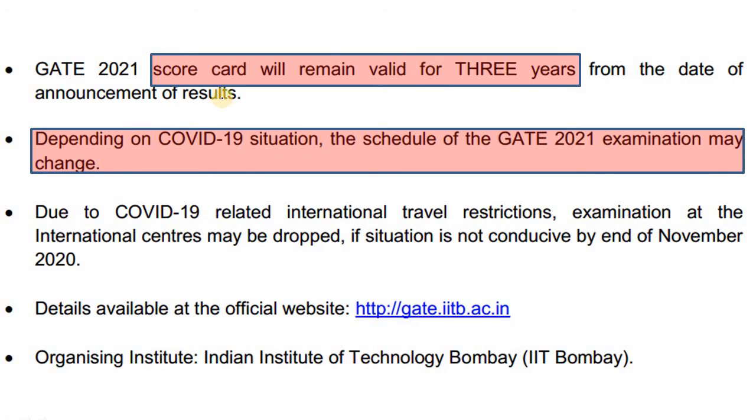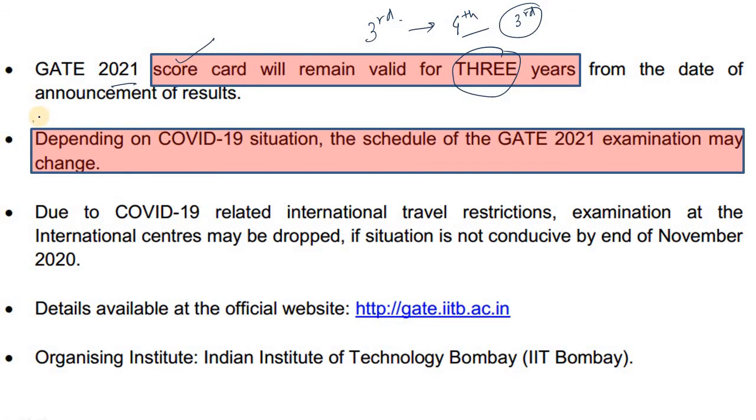There has been no change in validity compared to other years. For GATE 2021, the scorecard will remain valid for 3 years. So if you are in third year and suppose you have a good rank in GATE 2021, then after completing your degree, in the last year of your validity, you can use your scorecard.